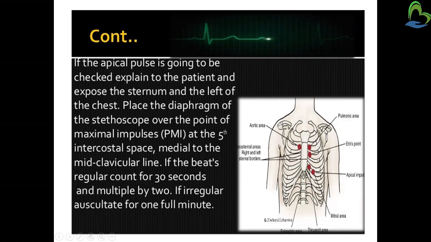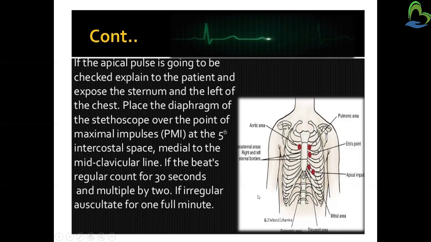So we have to check for the fifth rib, and then go to the intercostal space of the fifth rib, and then medial to the mid-clavicular line. Here, this is the clavicle, and the midline of the clavicle. So we have to point and place that diaphragm here, that is the indicator with the red, that is the apical impulse.